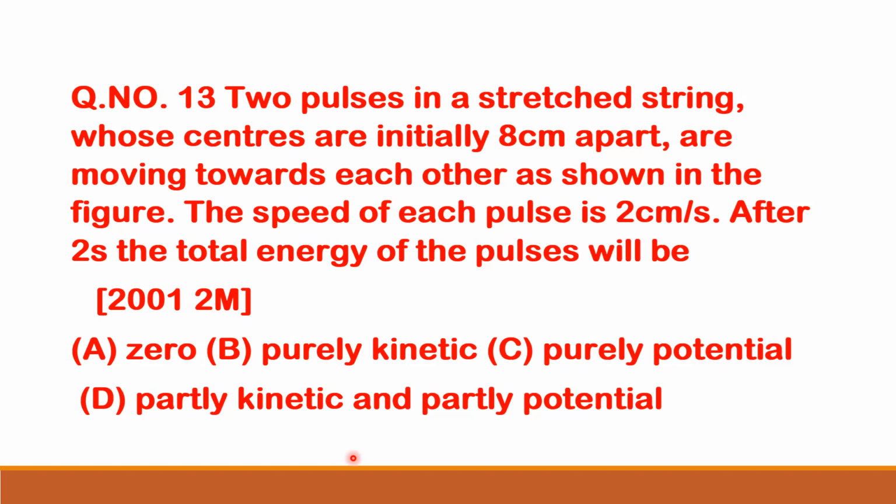After 2 seconds, the total energy of the pulses will be: between their peaks, separation is 8 centimeter. Speed of each pulse 2 centimeter per second. After 2 seconds, total energy of the pulses will be given: 0, purely kinetic, purely potential, partly kinetic and partly potential. See how to verify this.